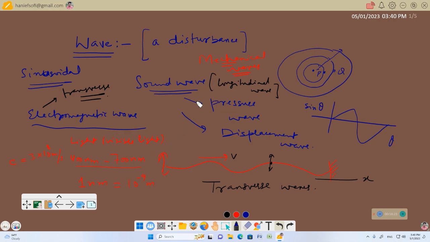Similarly, when we express sound wave in terms of pressure, the maximum change in pressure is the pressure amplitude. The maximum displacement is displacement amplitude if you express it in terms of the displacement wave, right?